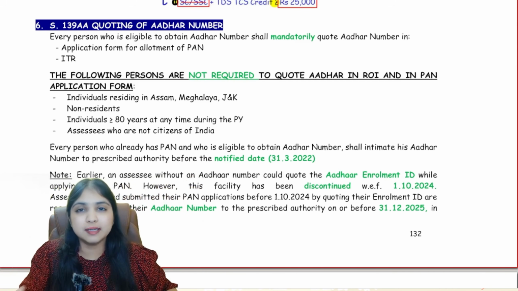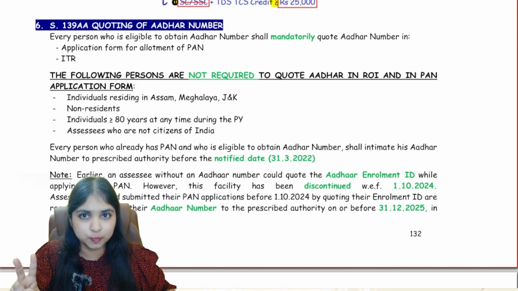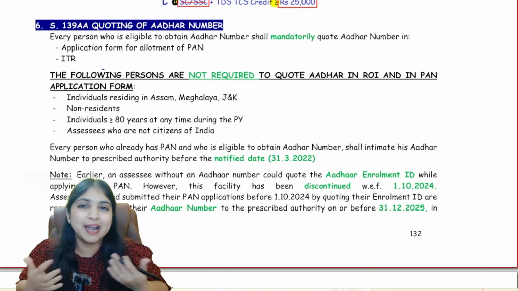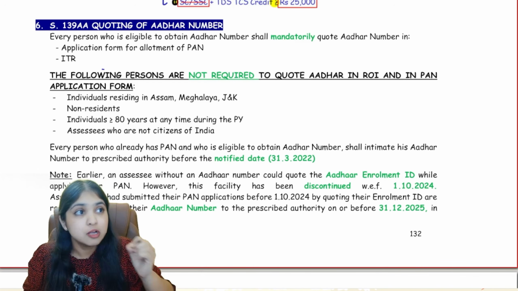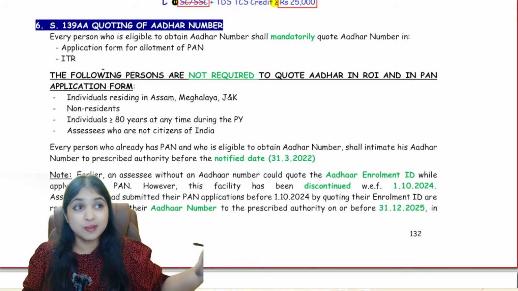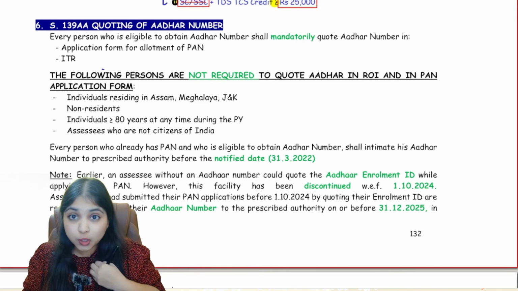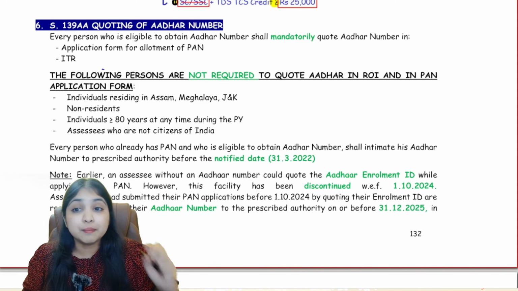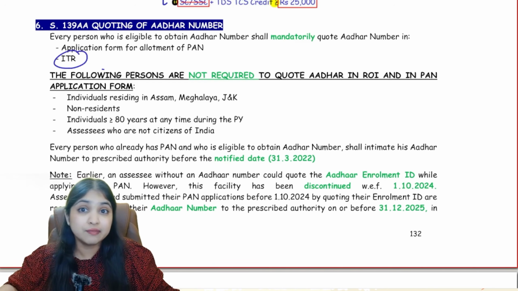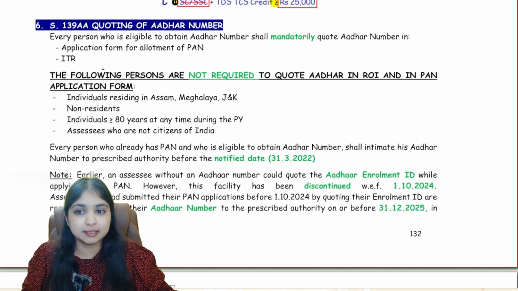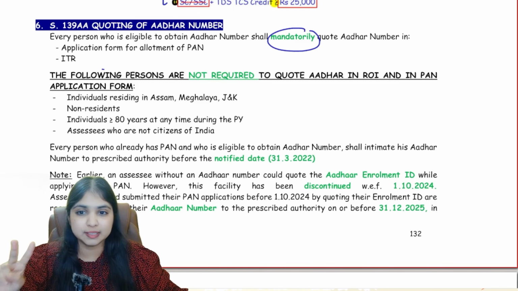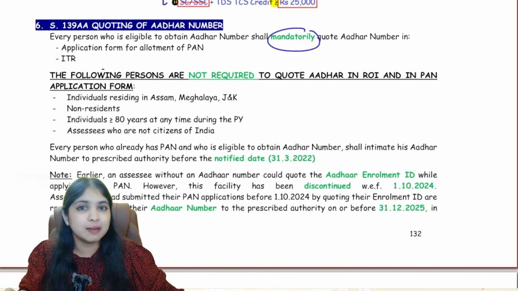So for that, the Income Tax Act says that we have to mention our Aadhaar number mandatorily in 2 places. Number 1, whenever you make an application for PAN, like for example, I don't have a PAN number. I want a PAN number. So I will fill one application requesting the income tax department, please allot one PAN for me. In that application, I have to put the Aadhaar number mandatorily. Then number 2, in the income tax return, every year I will file the income tax return, I have to mention the Aadhaar number. So every person has to mandatorily quote their Aadhaar number in 2 places. Number 1 in the PAN application and number 2 in the ITR.